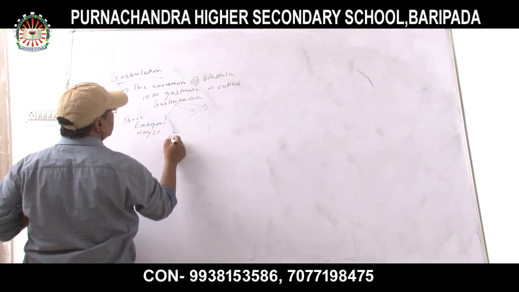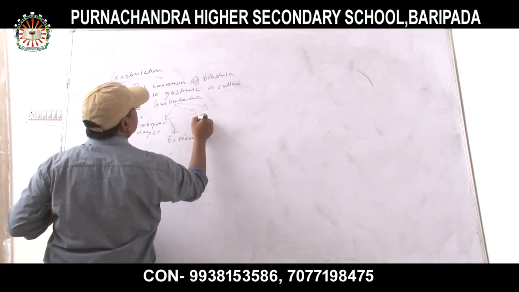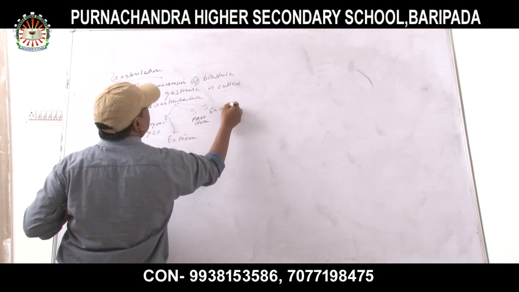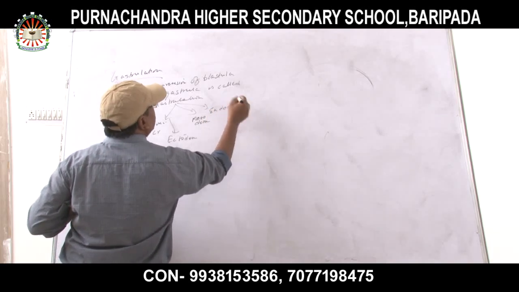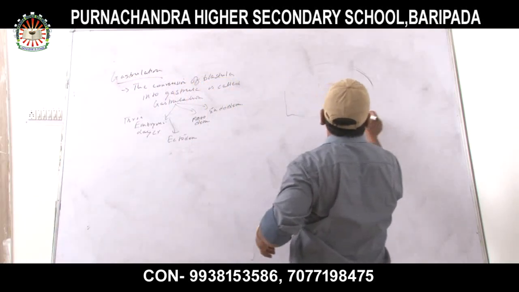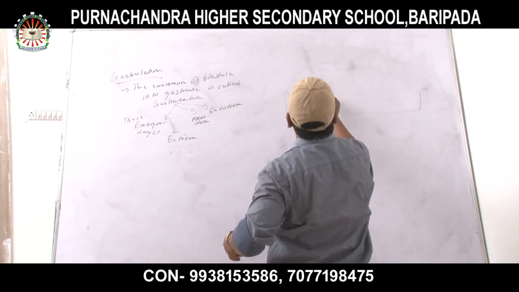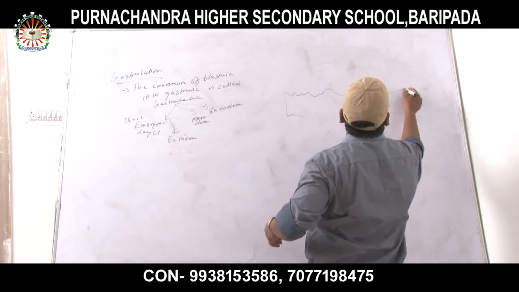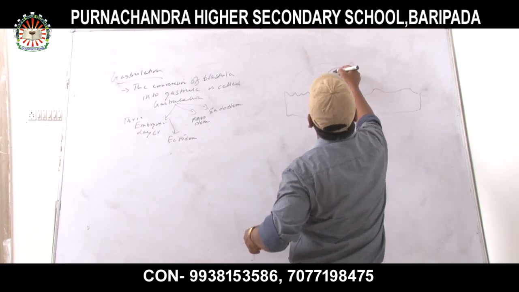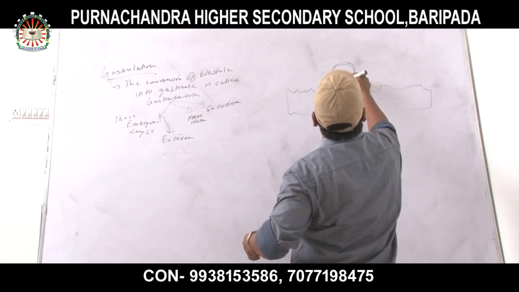First is ectoderm, then mesoderm, endoderm. Okay? Now this is the structure of the uterus, the uterine wall. Now implantation is taking place in this area. Okay? Implantation is taking place over here.